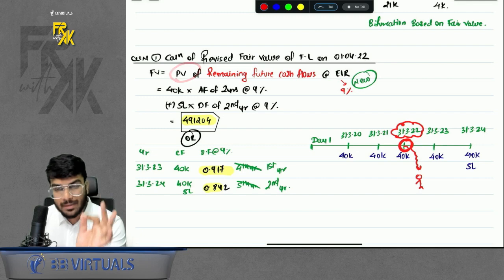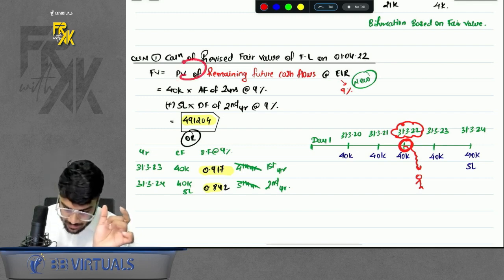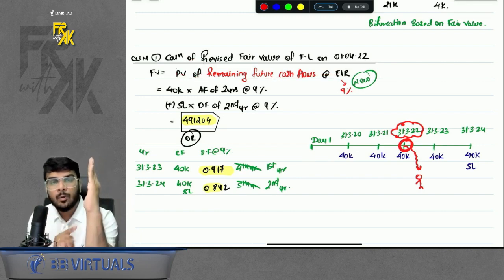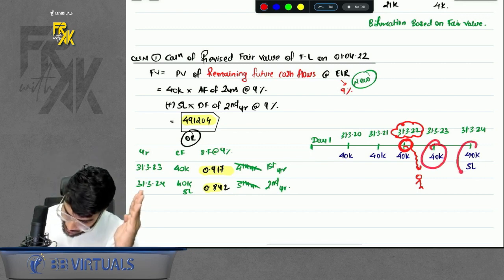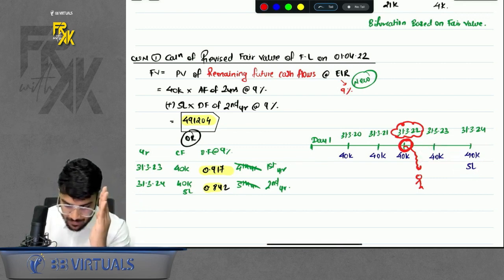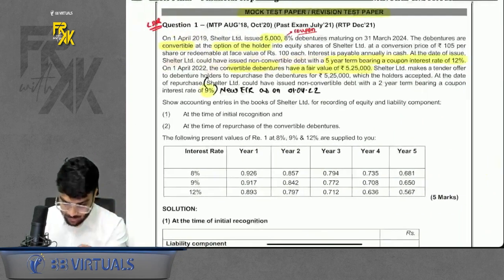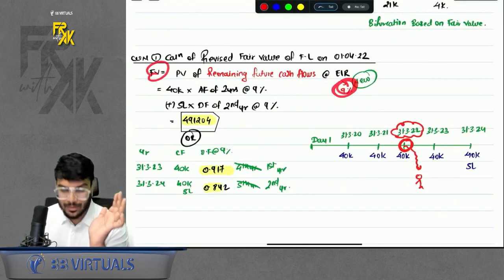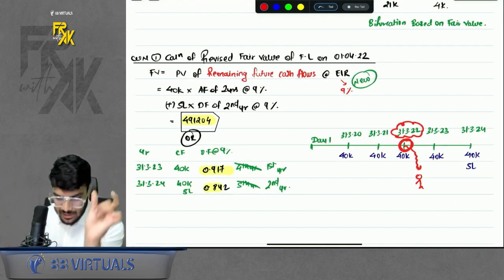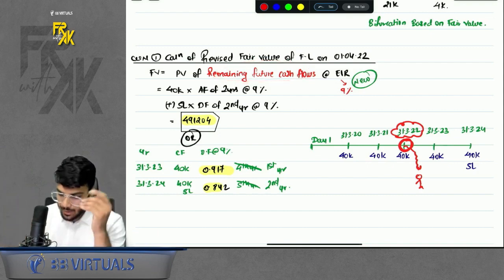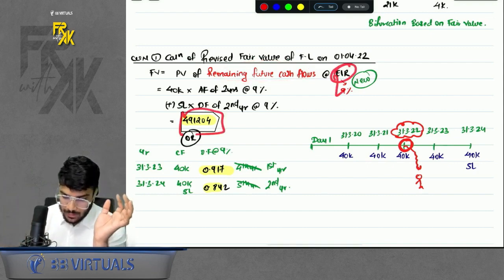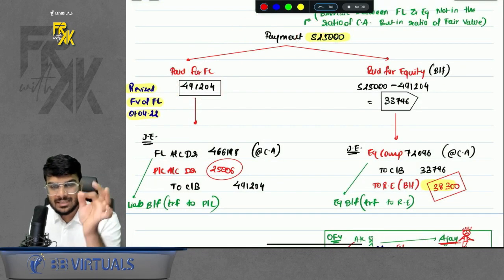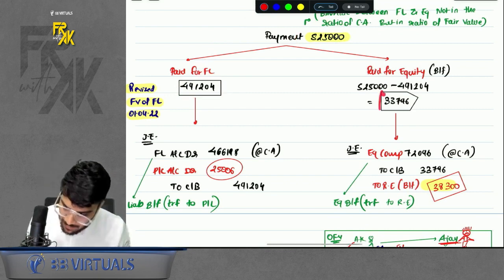We take the present value of future cash flows, just add one word: present value of remaining future cash flows. The day you are settling, after that, how much were the remaining future cash flows? So these were my remaining future cash flows. Just bring them to present value, and the new EIR was also given in the question. New EIR means EIR on the date of early settlement. Use that new EIR and find the fair value. That means the formula for fair value remains the same. Just take the remaining cash flows after the settlement date and take the new EIR. You will get the fair value. That means out of 5,25,000, whatever is the fair value of FL, this much amount you are paying for FL. So the balance amount you will pay for equity.